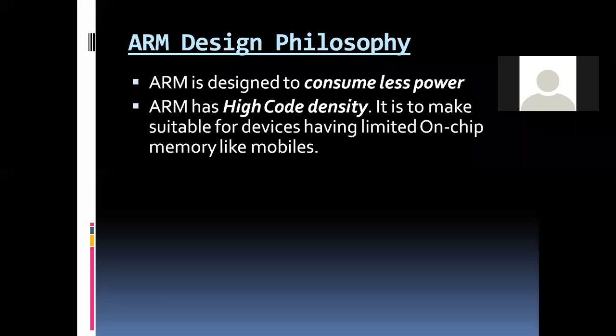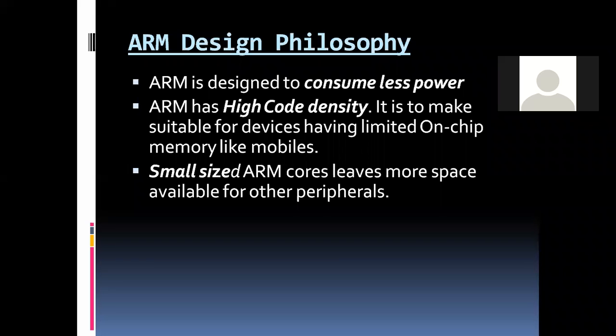Then ARM has high code density. It makes it suitable for devices having limited on-chip memory, like mobiles. High code density in the sense it is capable of holding larger code in a smaller memory. It is able to store a larger number of instructions. That is called high code density.